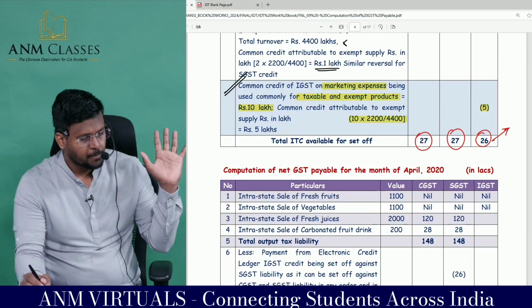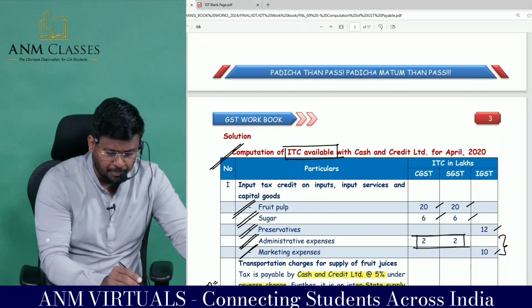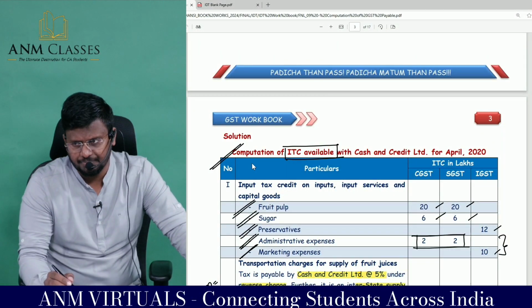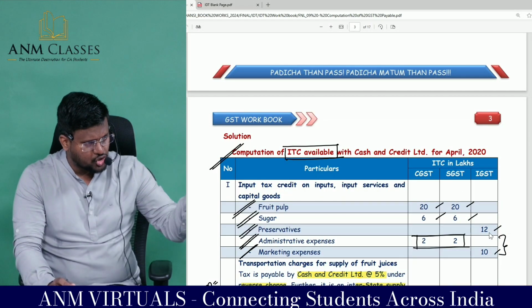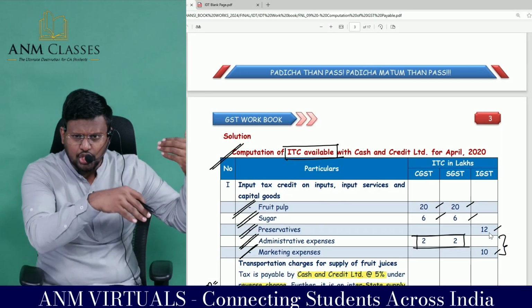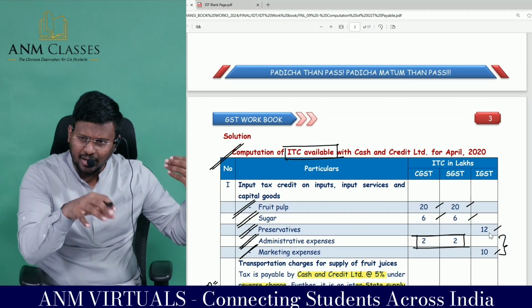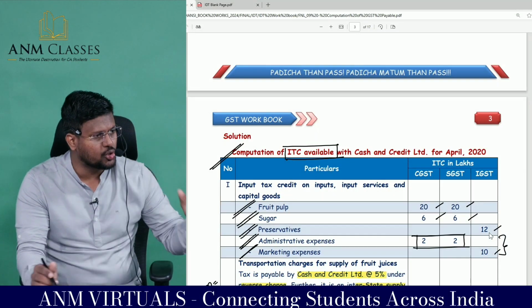26 lakhs is the target. Comfortable, sir? What we have calculated? Computation of what available? What we have done? We have taken all the ITC paid, GST paid, minus ineligible ITC, which is the share in the common credit. We got the eligible ITC.